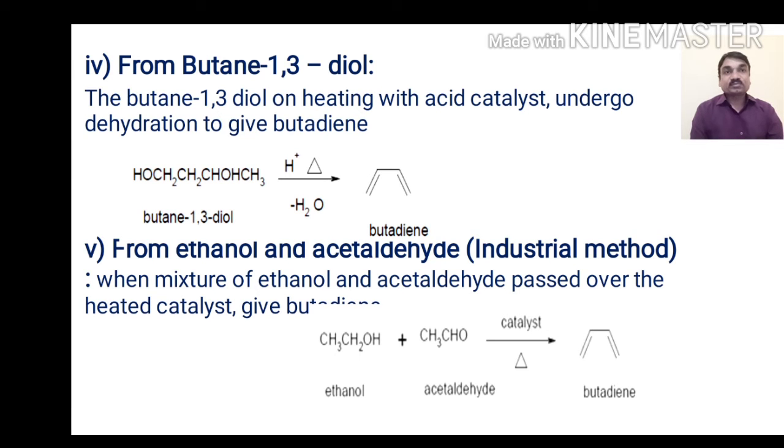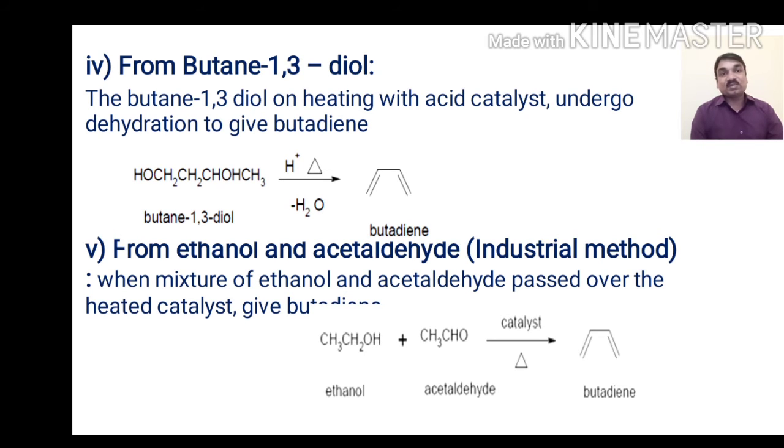Number 4, from butane-1,3-diol. Butane-1,3-diol on heating with an acid catalyst undergoes dehydration to give 1,3-butadiene. When butane-1,3-diol is heated, 2 water molecules get removed, resulting in the formation of the unsaturated diene called 1,3-butadiene.